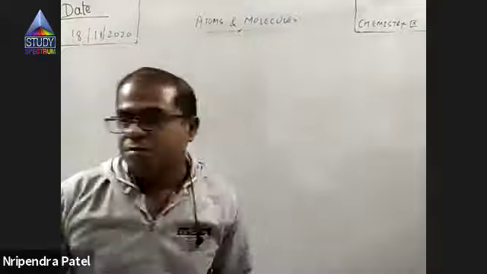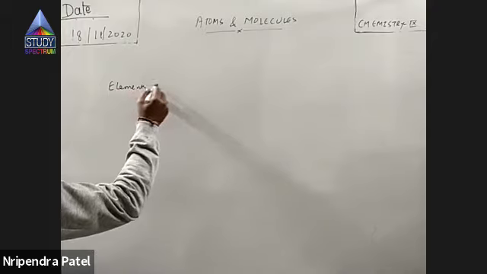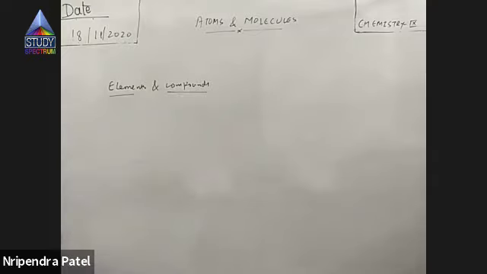Let's start with atoms and molecules. In previous chapters, we have discussed the chemical and physical classification of matter. There we discussed elements and compounds. Elements were the simplest form of pure substance, which can neither be formed from another pure substance, that means they can neither be fabricated nor decomposed into simpler substances, right?